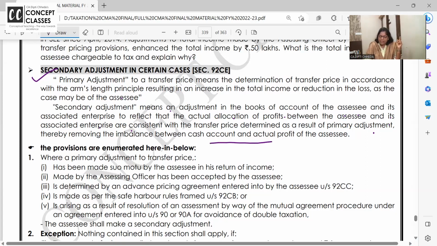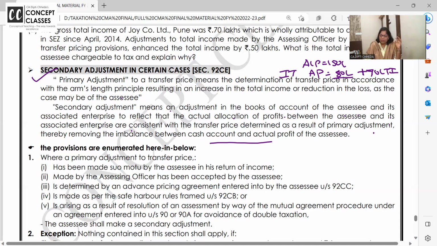See, according to income tax, your arm's length price is 150 lakhs, your actual selling price is say 80 lakhs. So in income tax we added 70 lakhs in TI, in total income. Clear to you? In income tax we added 70 lakhs.